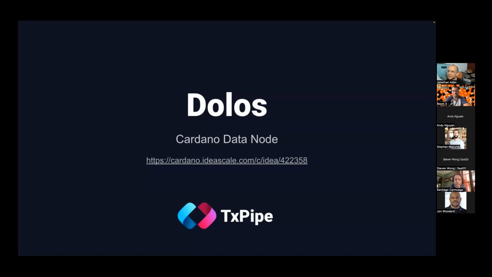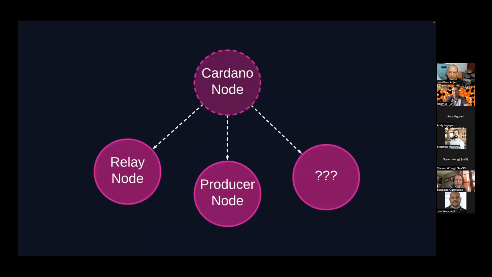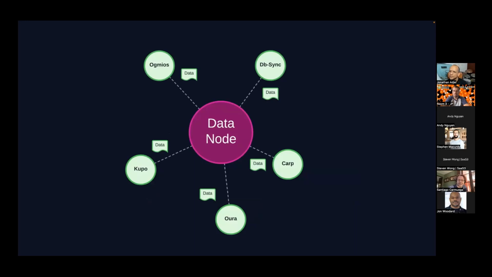Well, hi, everyone. Today, I want to share an idea that we call Dolos. It's a Cardano data node. I'm Santiago Carmuega from TXPipe. When we deploy a node, it usually assumes one of two roles, either a relay node or a producer node. But we argue that there is a third, less known but equally important role that we need to care about, and that's a data node.